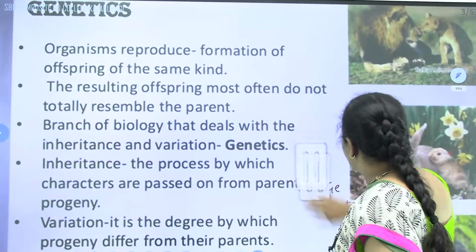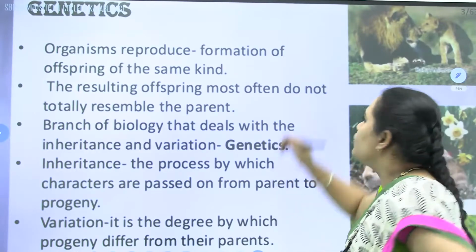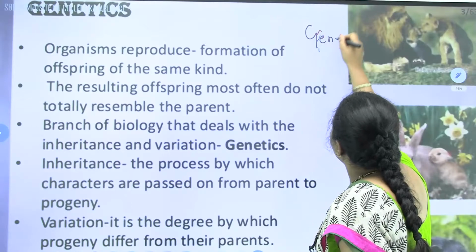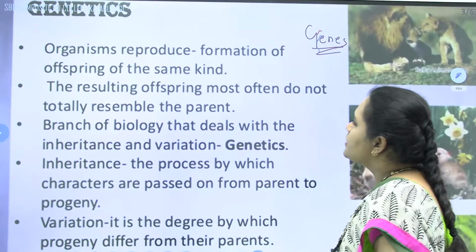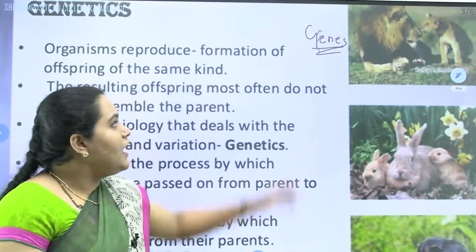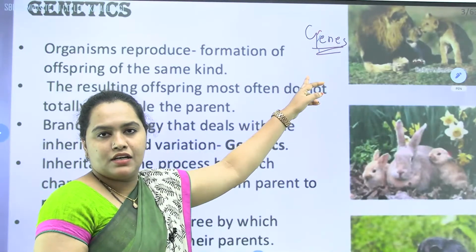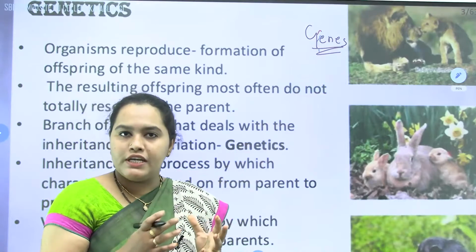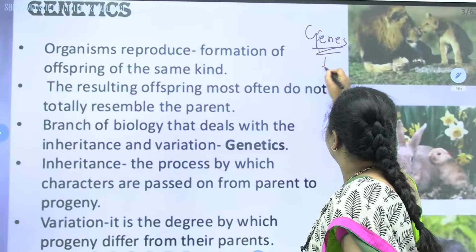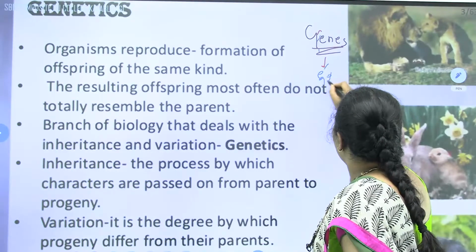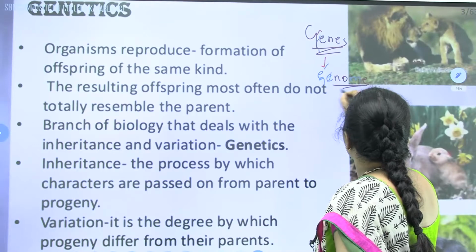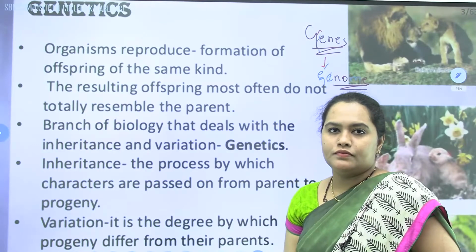Genes are getting transferred from the parents to the offsprings, and that is heredity. A complete set of genes of an organism is called a genome.